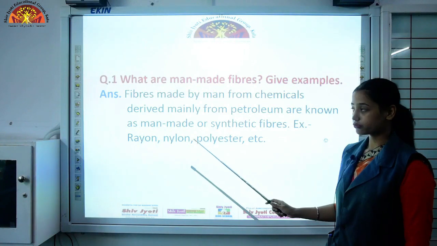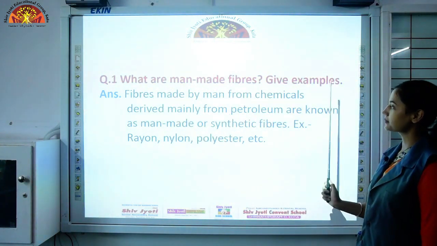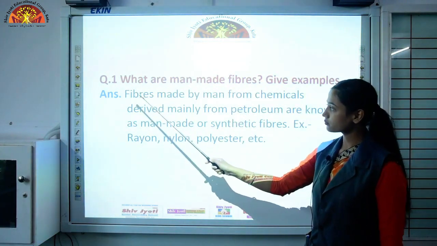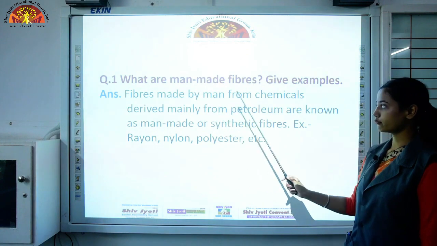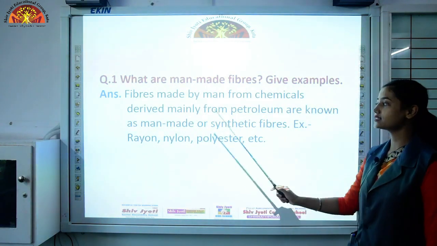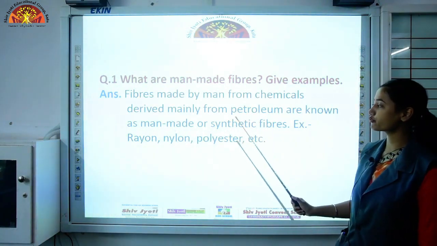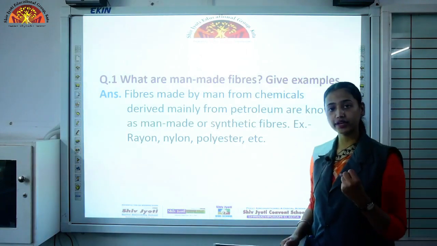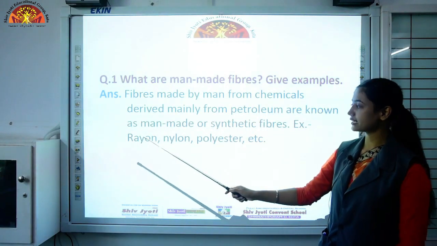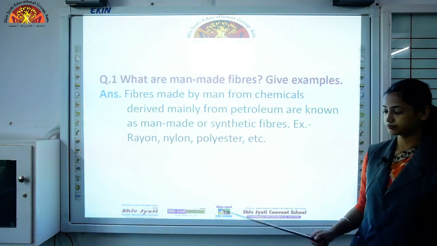Now this is your copy work. Question 1. What are man-made fibers? Give examples. Man-made fibers or synthetic fibers. So fibers made by man from chemicals derived mainly from petroleum are known as man-made or synthetic fibers. These fibers are made from the chemicals which we extract from petroleum. Examples of synthetic fibers or man-made fibers are rayon, nylon, polyester, acrylic.